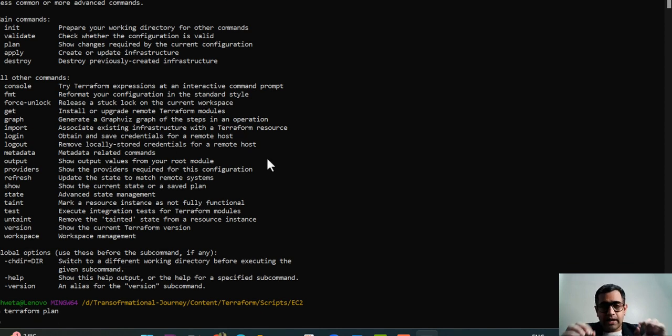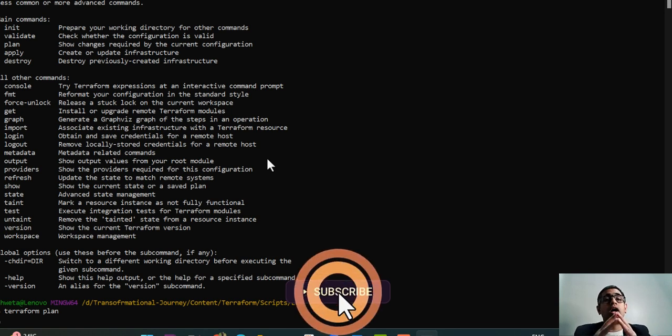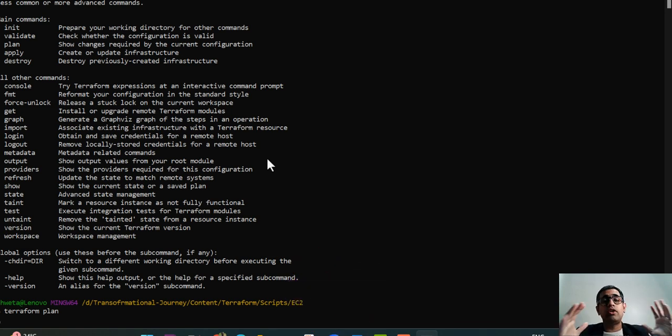Now it's taking a moment. When I say Terraform plan, it will go to the main.tf and read the entire main.tf, and it will give you a blueprint of all the infrastructure that is getting created. Once you say Terraform apply is when you will get this infrastructure in the cloud as a service. Whenever you say Terraform apply, it will show you this blueprint again and ask, do you really want to go ahead? Only when you say yes will it deploy this particular service to the cloud. Now we'll wait for the plan to be shown to us, and once the plan is shown, we'll go ahead and say Terraform apply.